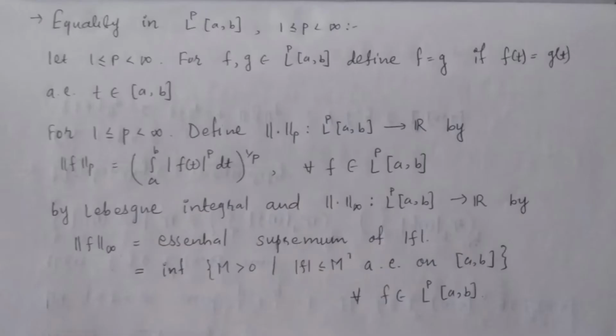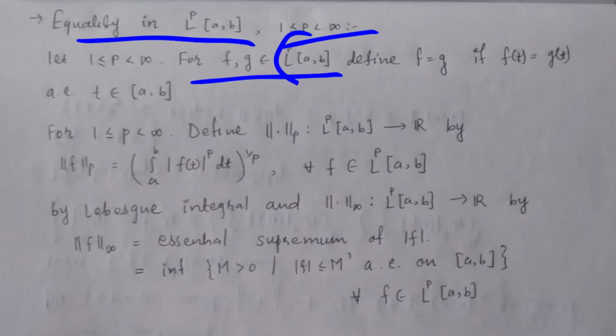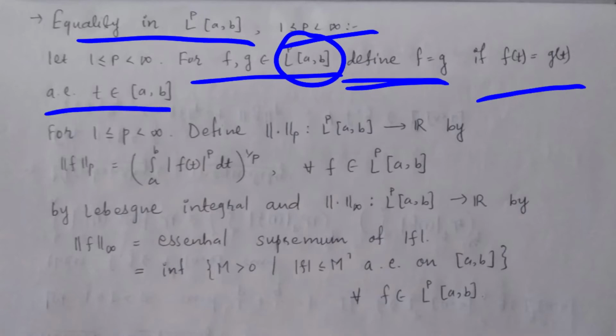Now, equality in L^p[a,b], where p is in between 1 less than or equal to p less than infinity. If I am taking two functions from this space, f and g belonging to L^p[a,b], we define f equal to g when f(t) is equal to g(t) almost everywhere, with t belonging to closed interval [a,b].